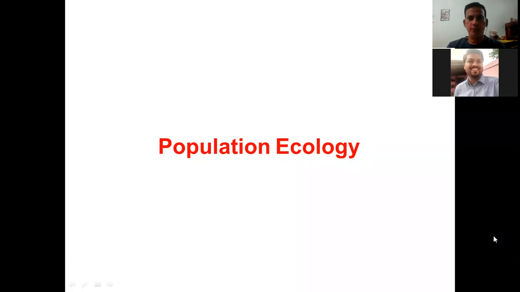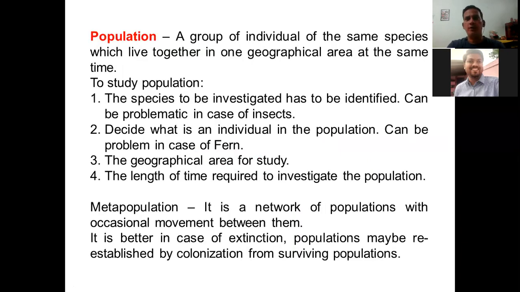So today I will be talking about population ecology. Before we move ahead, let's see what this is. What is a population? A population is a group of individuals of the same species which live together in one geographical area at the same time. There are two important points one needs to remember here: the individuals have to be of the same species.